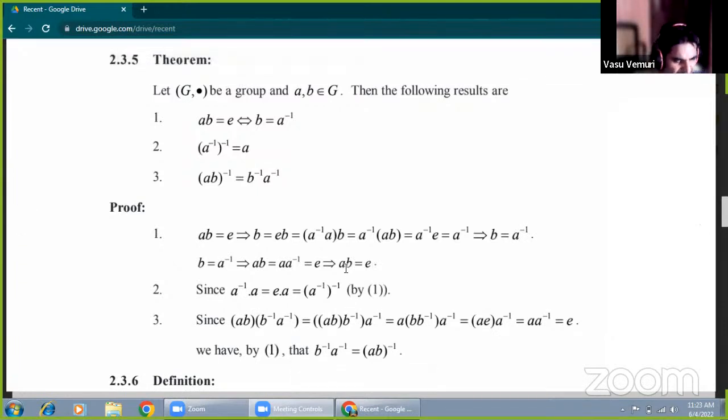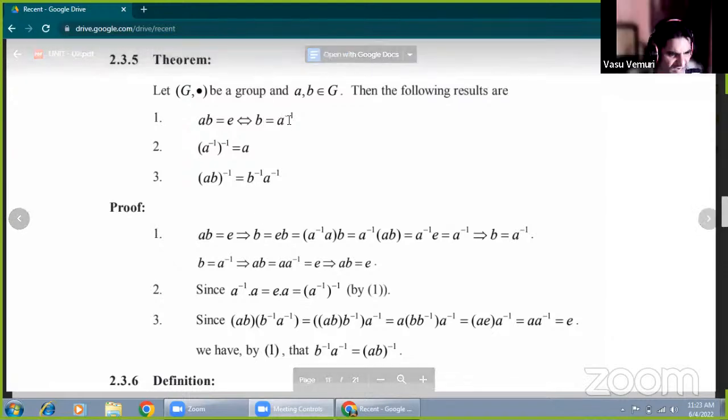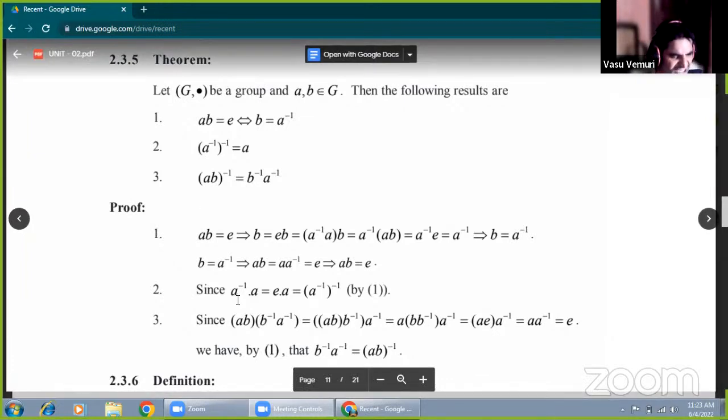By the first condition, ab equal to e, b equal to a, converting this side, the value is a inverse. Now substituting this value from the first condition, a times a inverse equal to identity. What is the value of b? a inverse. Now that is (a inverse) whole inverse. Substituting b equal to a inverse in the first condition, we get the second result. And the third condition is here.